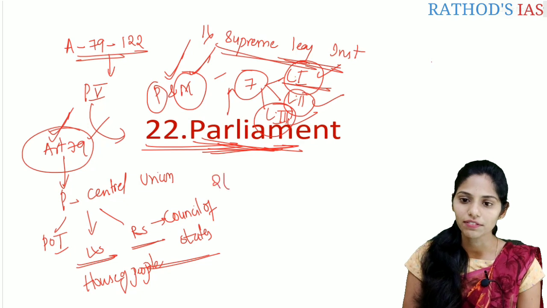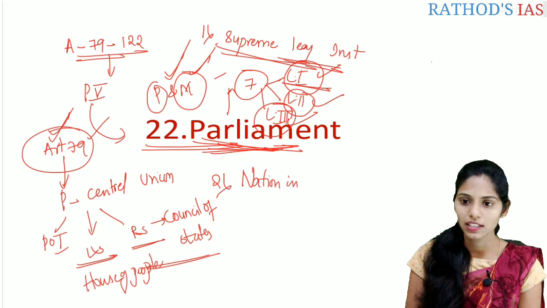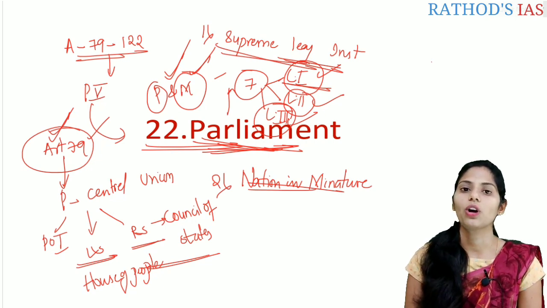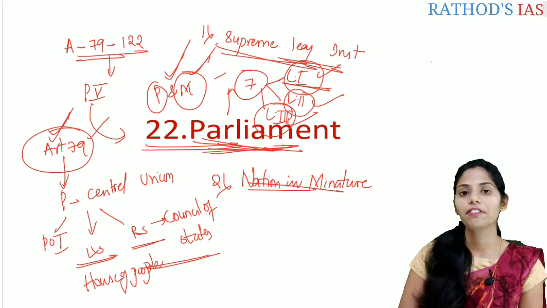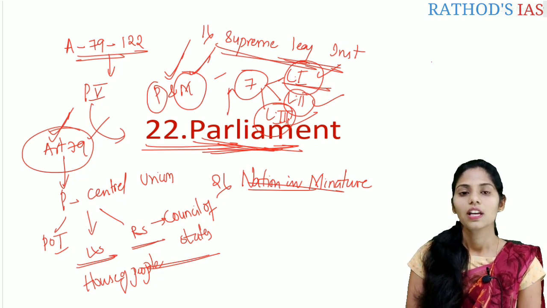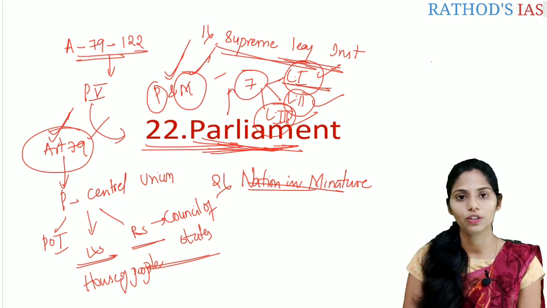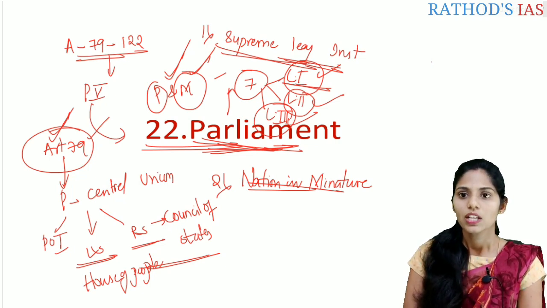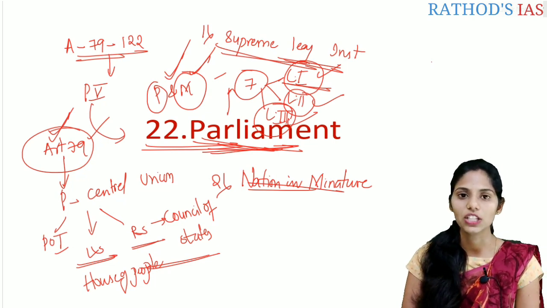And the second important function is nation in miniature. Why is it called nation in miniature? If you see the composition of the Parliament, who are present? It contains different linguistic groups. It also contains different tribal groups. And if you see the whole composition of the Parliament, it contains different representations of the people. So it is the best representation of the entire nation. So it is called nation in miniature.